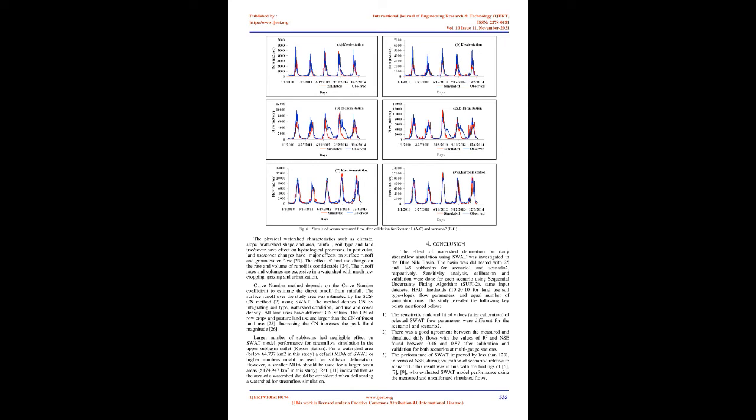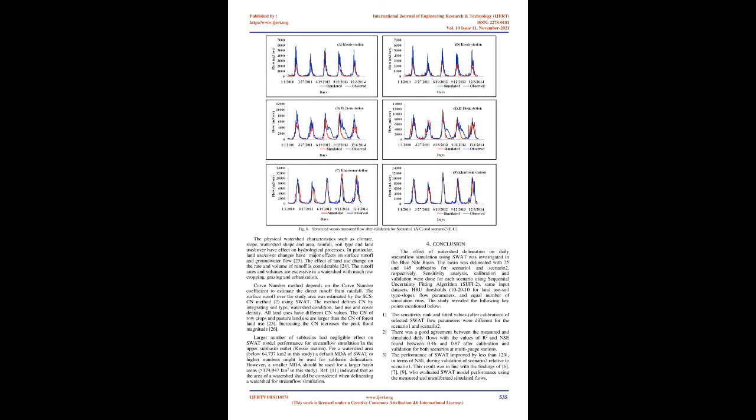Calibrated parameters and their fitted values for Scenario 1 and Scenario 2. These results are similar to the findings of [6, 7, 9] that computed model accuracy using the measured and uncalibrated simulated streamflow. REF 6 found 12% streamflow increment between the coarsest and finest watershed delineations. REF 9 found less than 10% increment as the number of sub-watersheds increased by 26%. REF 7 obtained improved SWAT flow prediction accuracy due to the increase in the number of sub-watersheds and/or HRUs.